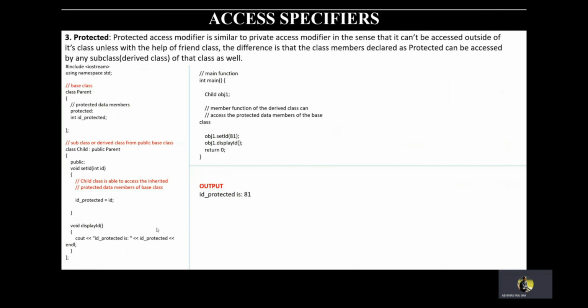The protected access specifier is similar to the private access specifier. It can't be accessed outside of the class unless with the help of a friend function. A class member declared as protected can be accessed by any subclass or derived class. For example, I have taken class parent and I have a protected data member int id. The child, declared as public parent, is a derived class. In the main function, you again see that we have declared a child object, obj1, as our object. Remember, for objects we can't use keywords that are already predefined in C++, like you can't have an object named int or char or double. Here we have seen that we are returning 81 directly in a member function and we are calling the display function also. So we see that the output is derived.